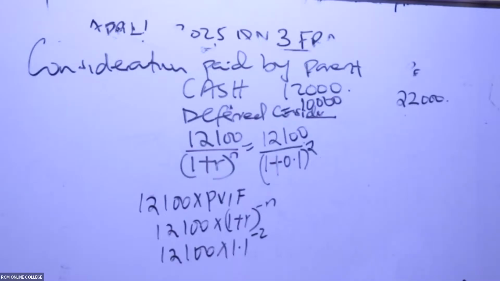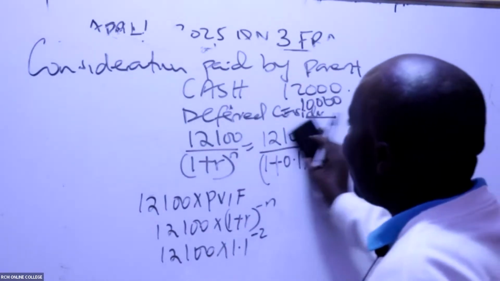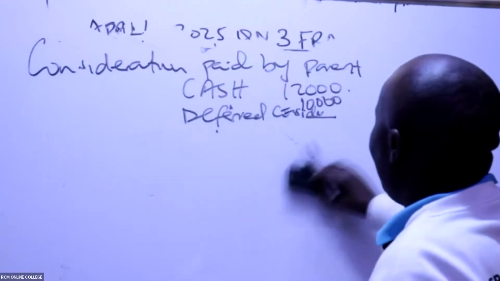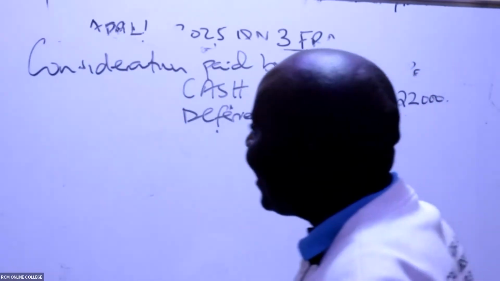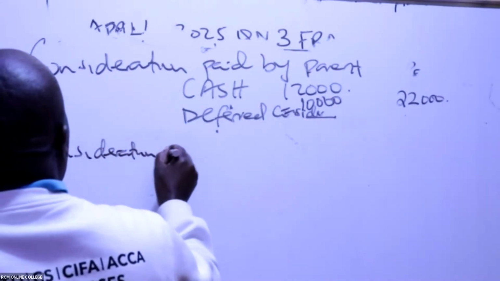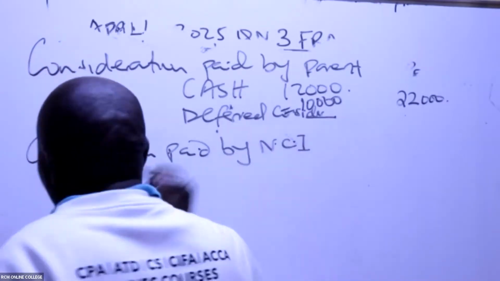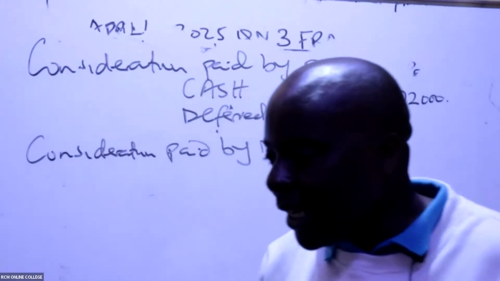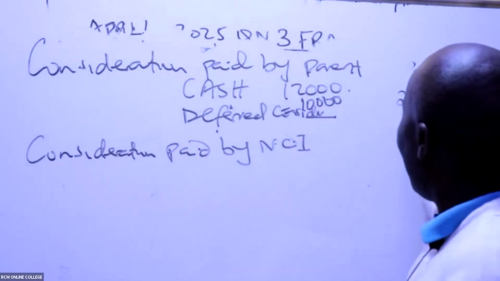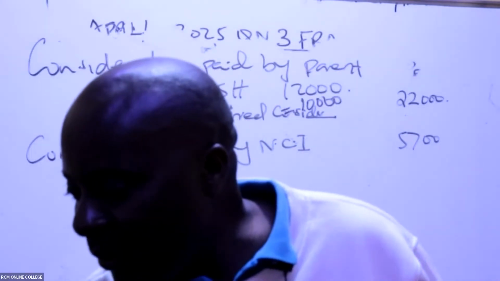Now remember, you never bought this company 100%. Kuna consideration paid by NCI. So you look for NCI information. So consideration paid by non-controlling interest. And the additional notes, yeah, NCI is 57. They're telling me, Mwalimu, NCI is 5,700. These ninjas are very, very fast, even faster than Mwalimu.